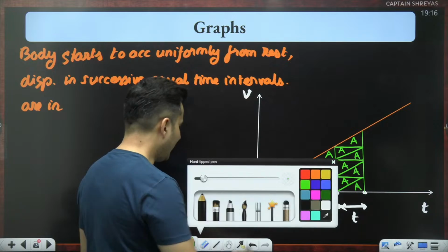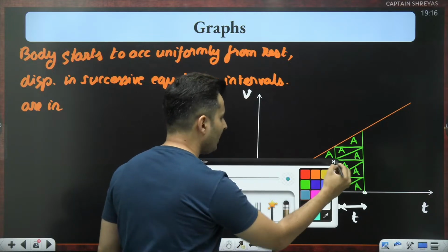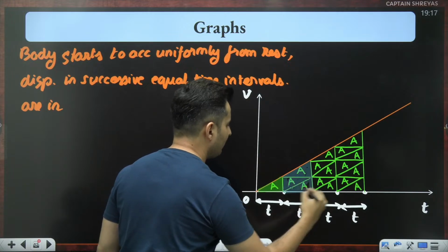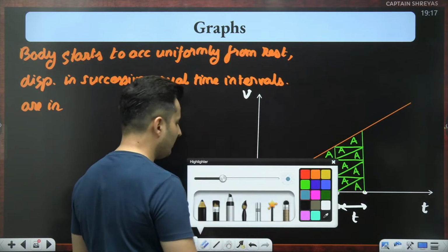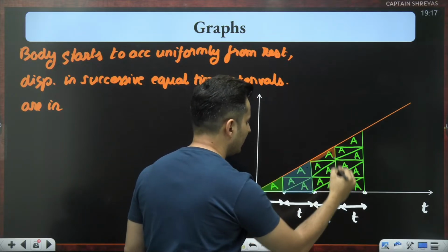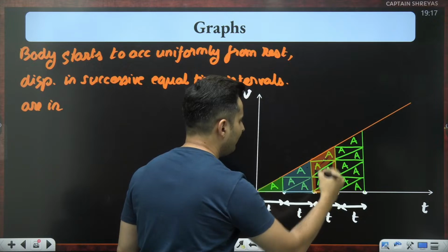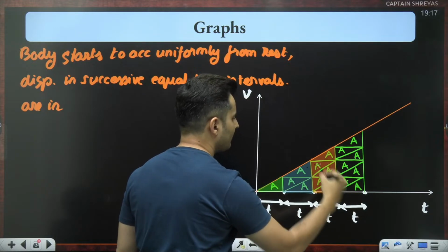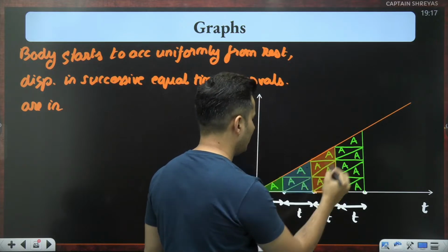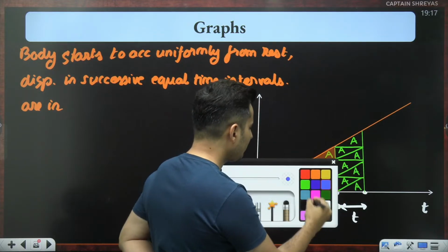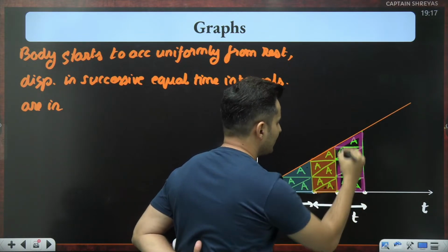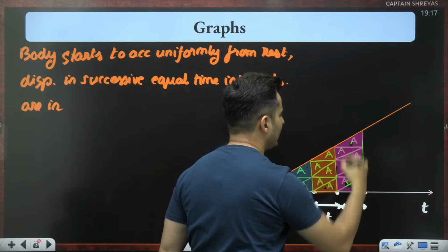So if I measure this complete area, it is 3 times the previous area. If I measure this area, it is 5 times the initial area. If I measure this particular area, it is 7 times that initial area.